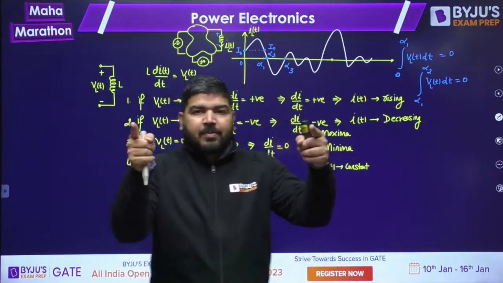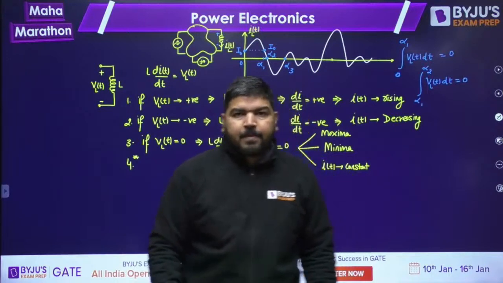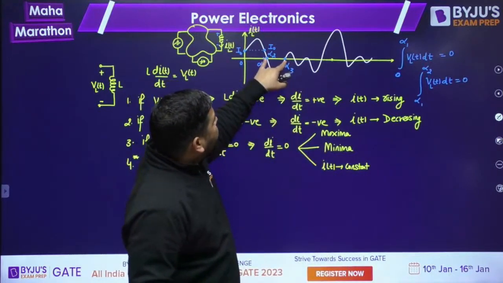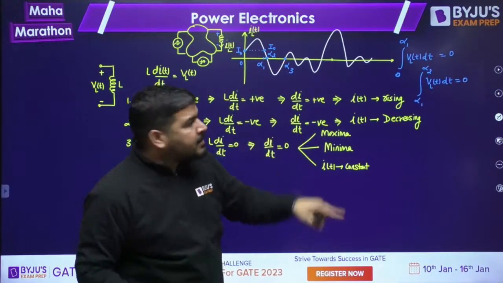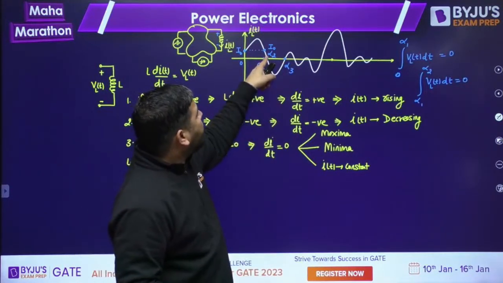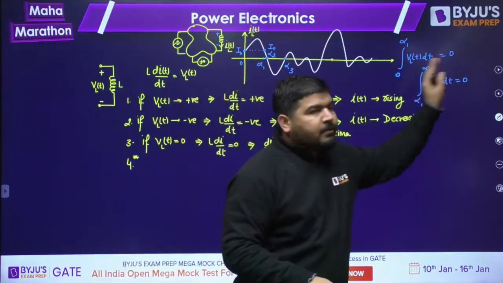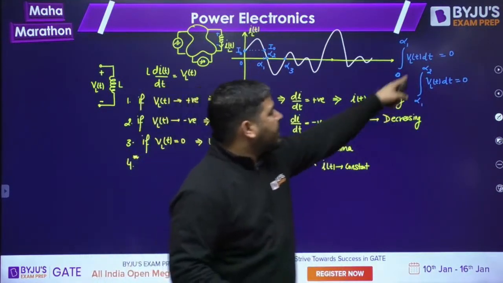Between 2 points in which the current remains the same, the current is repeating. Here it was 0, here also it is 0. So the area of the voltage VL(t) will be 0 between these 2 points.